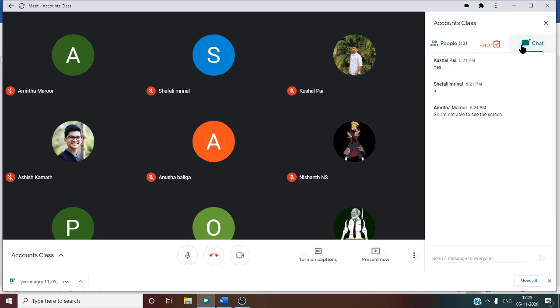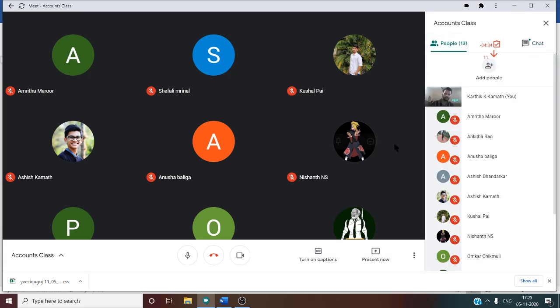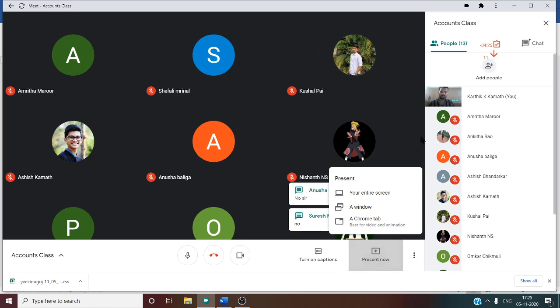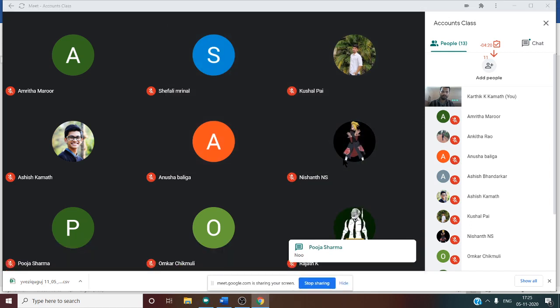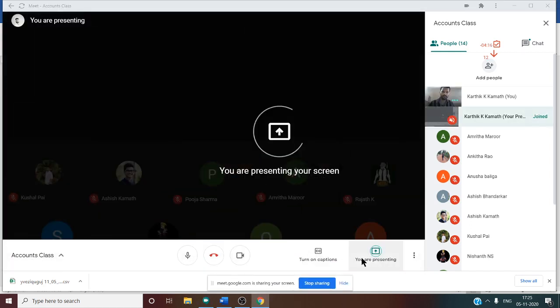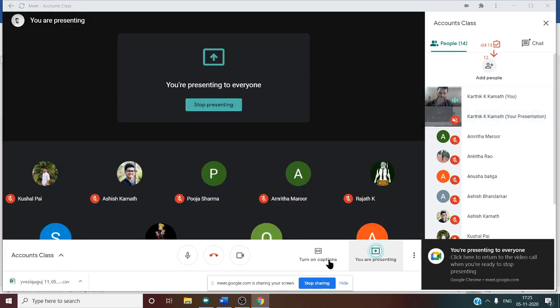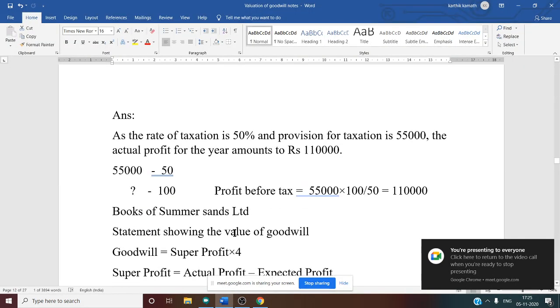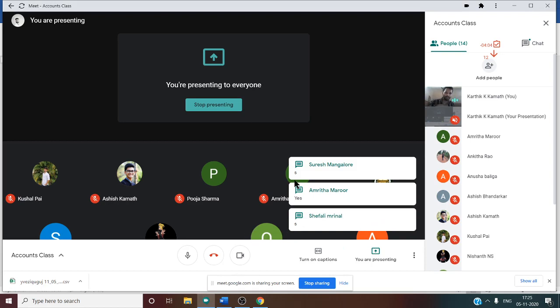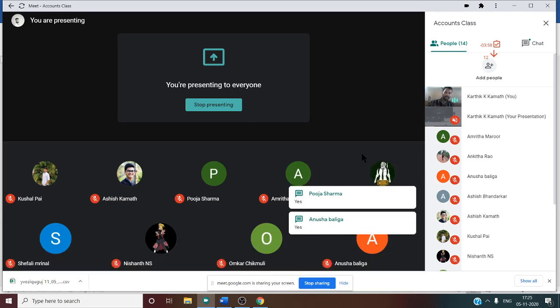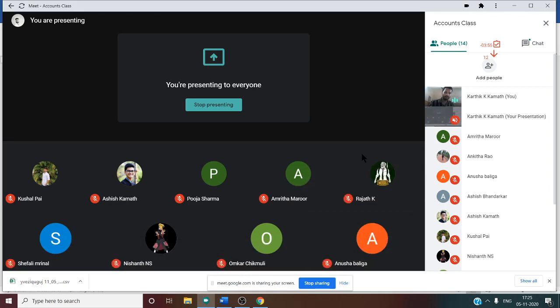Amrita is saying, I am not able to see the screen. Okay. Whether the screen is visible now, can you tell me? Now is it visible? Yes. Because I lost the connection in between, the presenting of the screen automatically turned off. Then I had not clicked again. That's why the screen was not coming.